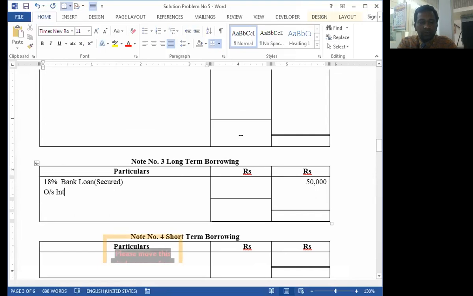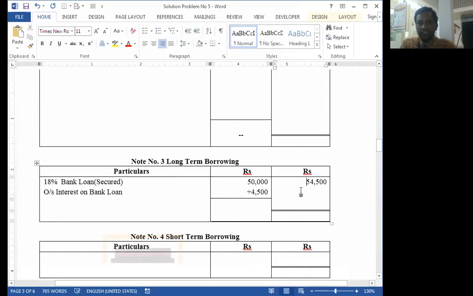Outstanding interest on bank loan: 50,000 plus 4,500. That means 54,500.